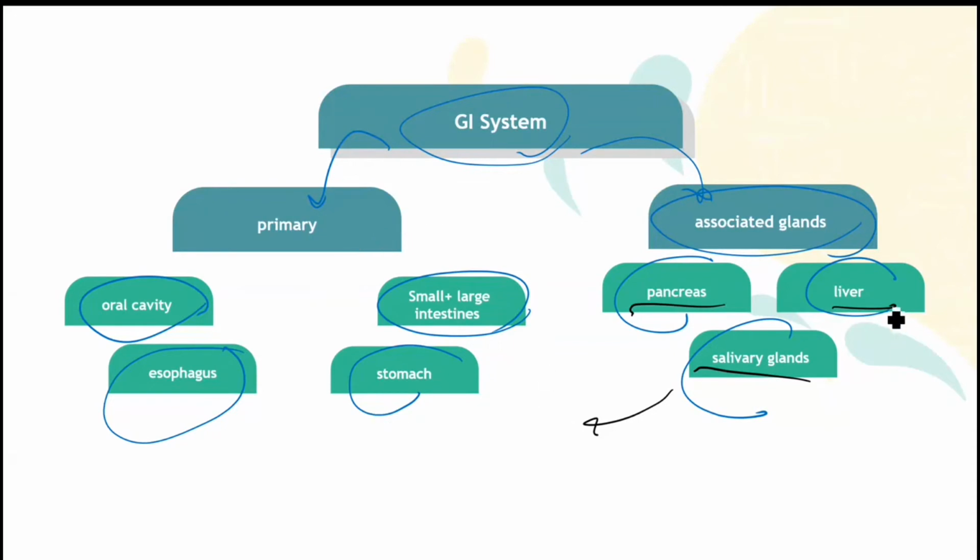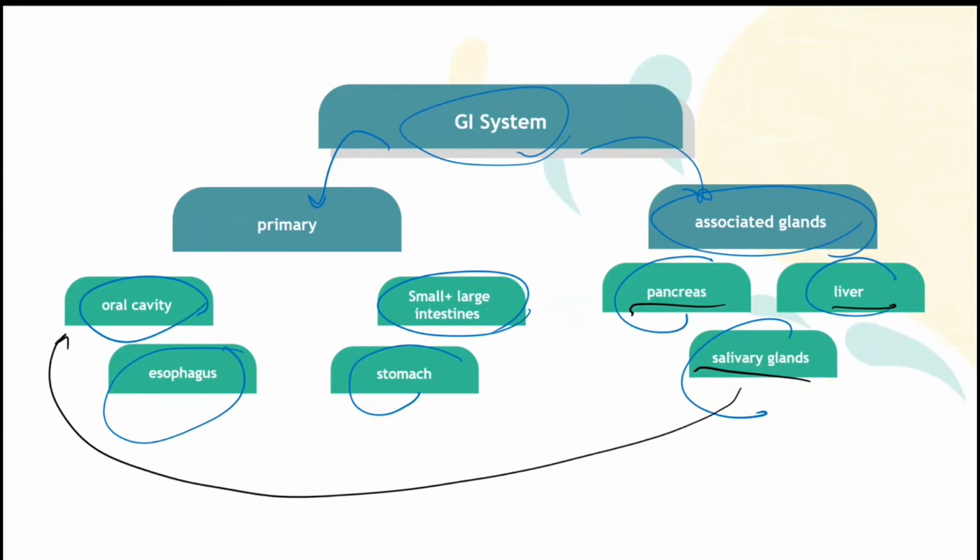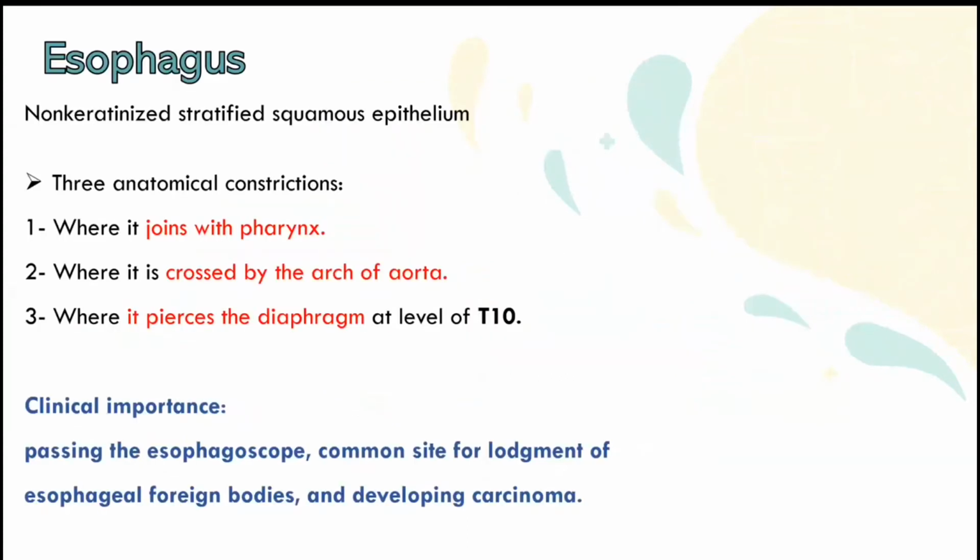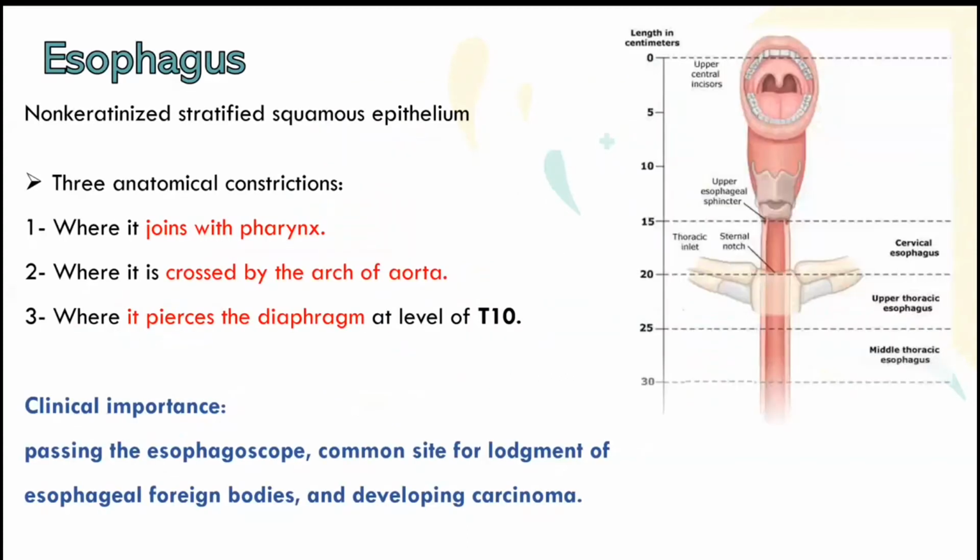But don't confuse, the liver does not secrete these enzymes for digestion; it secretes something that we will talk about later. But what we know is that there is something secreted from the salivary glands into the oral cavity. I know all of you know it, which is the amylase. It's important to break down the carbohydrate. We will talk about the others, where there are some enzymes that digest in the small intestine also. Our part here, we will start with the esophagus.